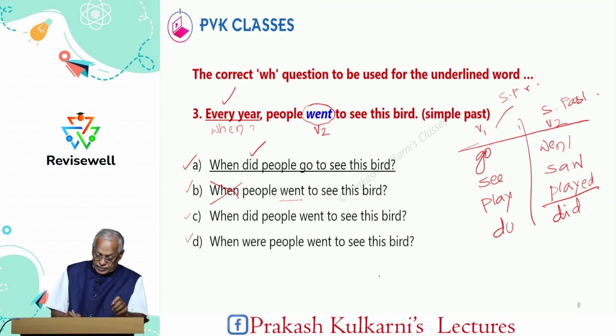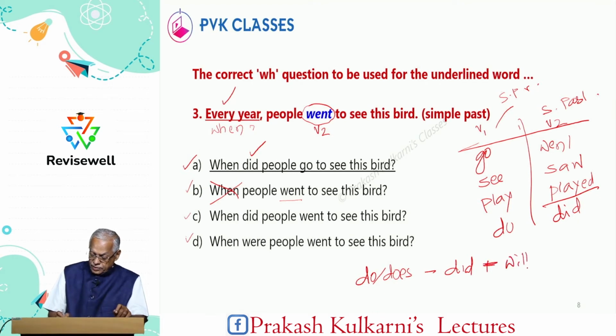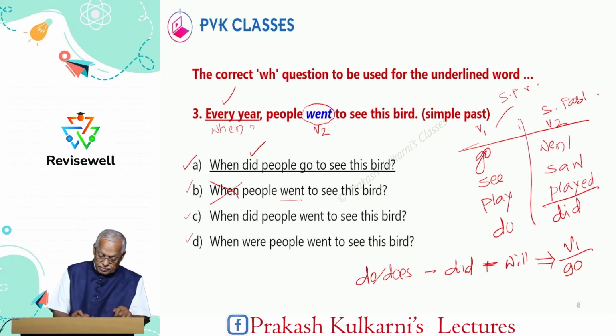And please remember, permanently remember, do and does are present tense, did is past tense, and will is a modal verb. These are permanently followed by a V1 verb, for example, go. So here went is there, past tense.